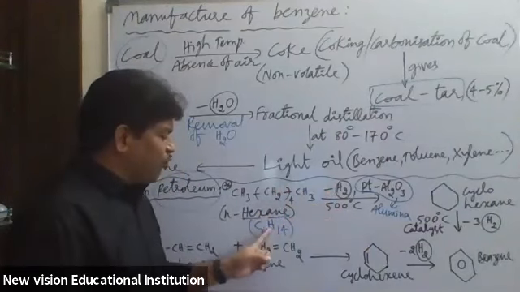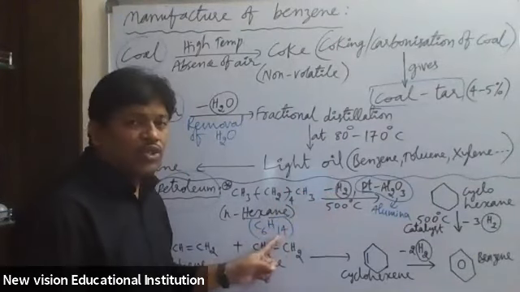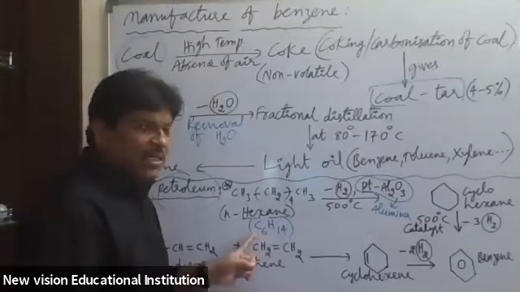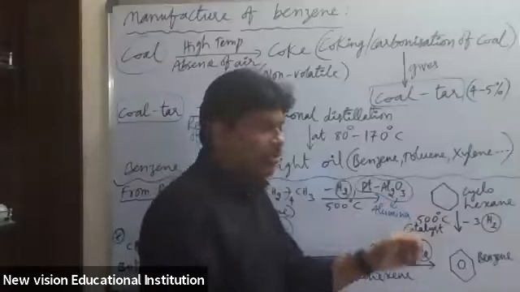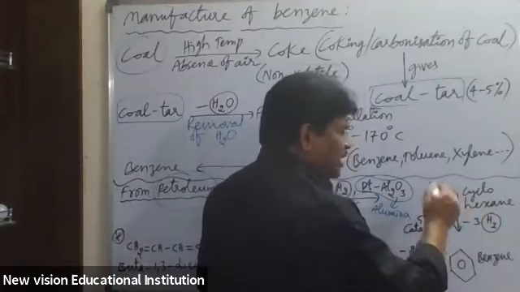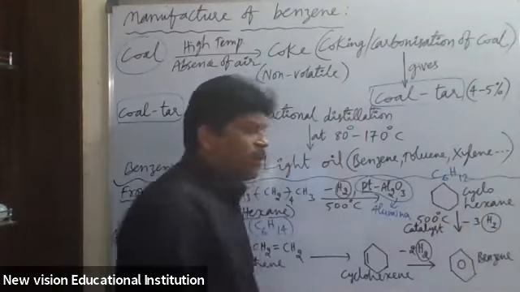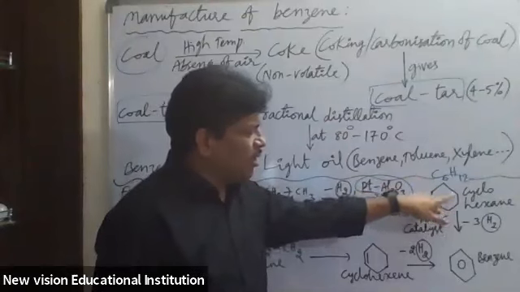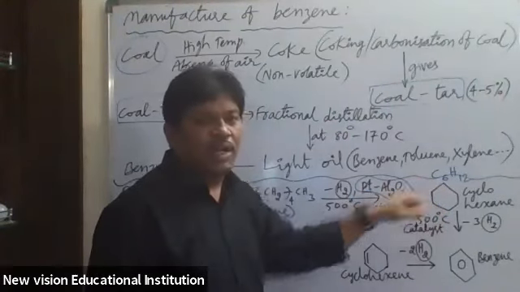So from C6H14, what is removed? 1 mole of H2 removed means 2 hydrogen atoms removed from this molecule. Then what will be the leftover formula? C6H12. So what is this? Cyclohexane. C6H12, cyclohexane, is produced here. Now in this cyclohexane, are there any alternate double bonds? No. All are single bonds between carbon atoms.